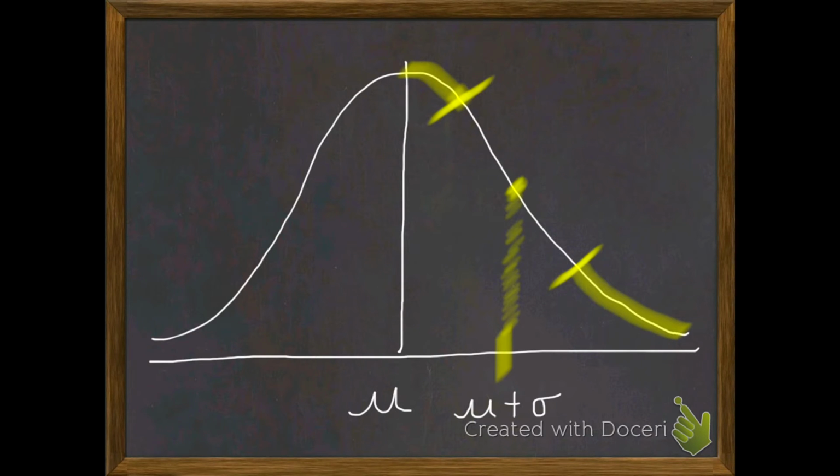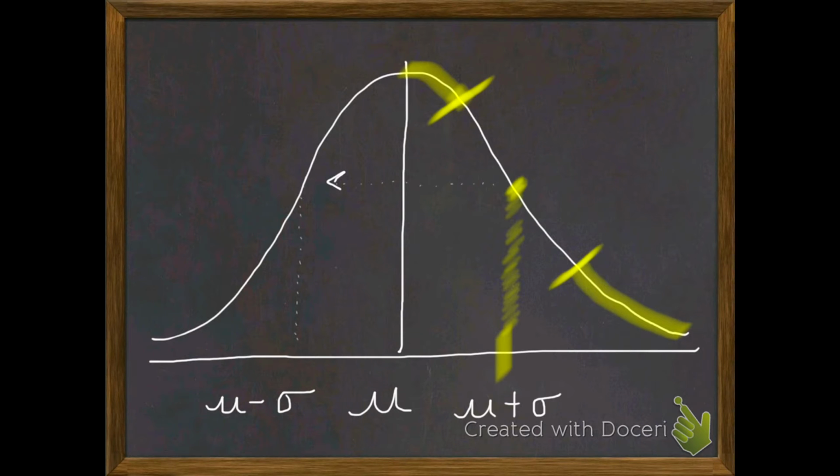Now, because of the perfect symmetry, if I walk my way over to the other side, finding the same point, drop a line down here, this is 1 standard deviation below the mean.